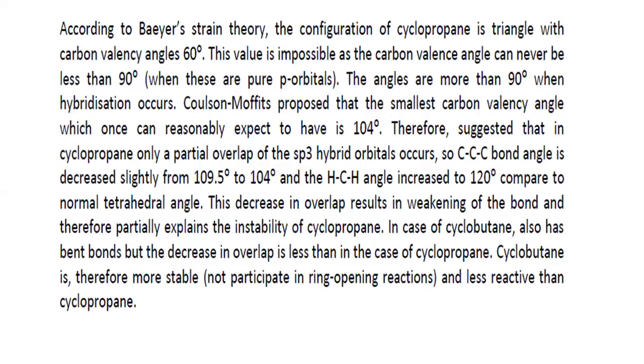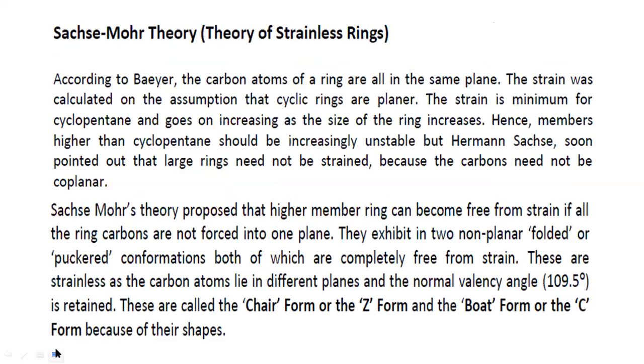Stability and reactivity are inversely proportional. The more the stability, the less the reactivity. That's why cyclopropanes are more reactive than cyclobutane. According to which theory? Coulson-Moffett's model, banana bond theory. Increased stability decreases reactivity. Increased reactivity decreases stability. So this is the second model with respect to the cycloalkanes, that is the banana bond model, Coulson-Moffett's model, maximum overlap model, and bent bond model.